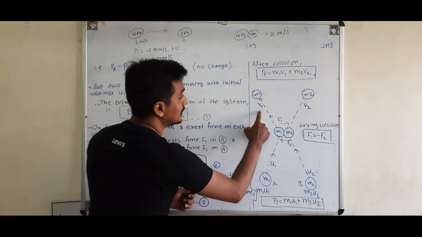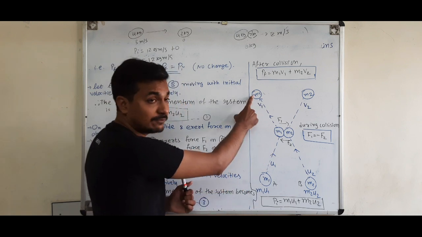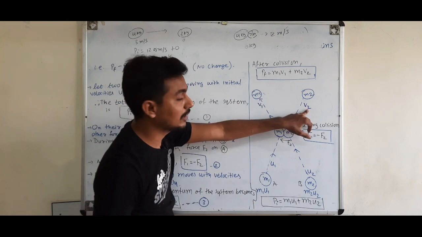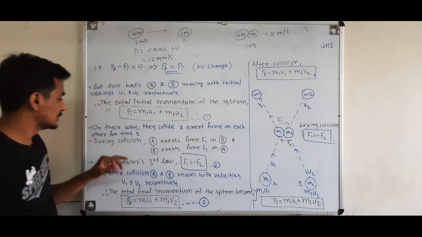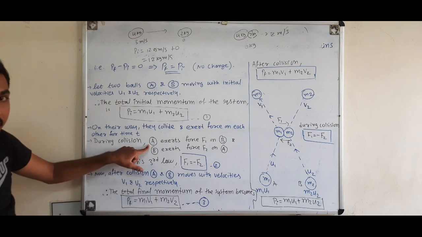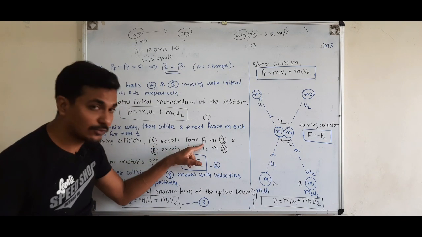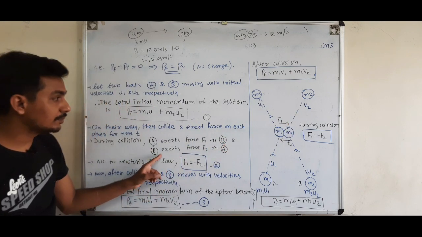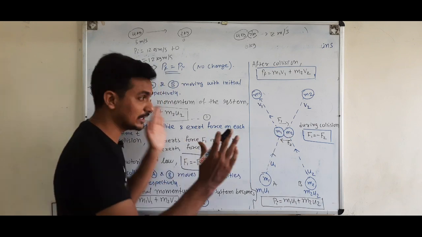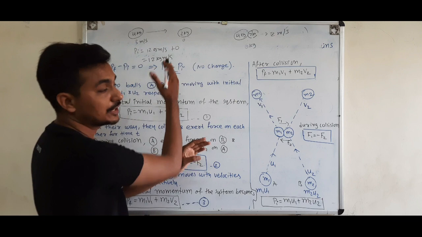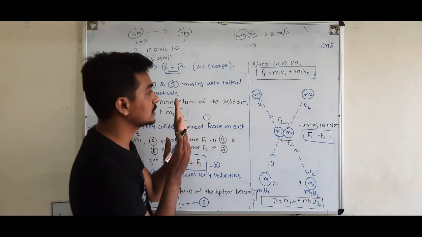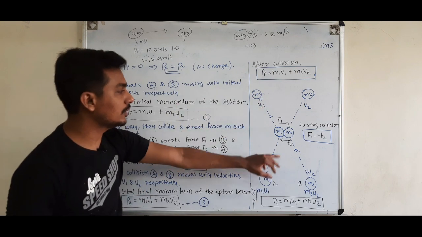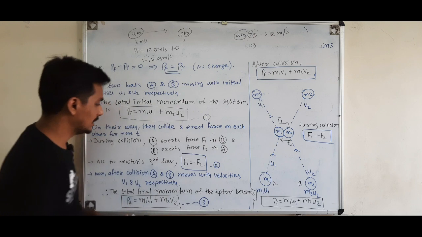So after collision, the ball A of mass m1 moves with velocity v1 and ball B of mass m2 starts moving with velocity v2. So here during collision, ball A exerts force F1 on B, and ball B exerts force F2 because they are colliding like this. So this will exert force in this direction and ball A exerts force in this direction. So ball B exerts force F2 on A in this direction, right?